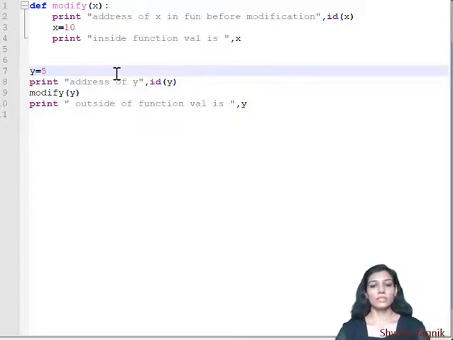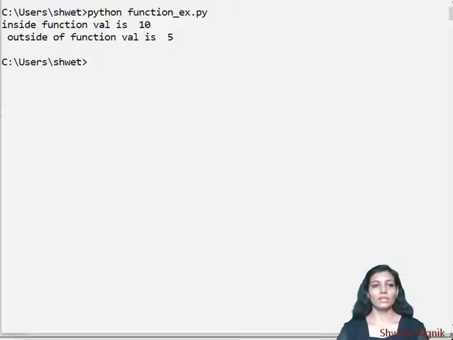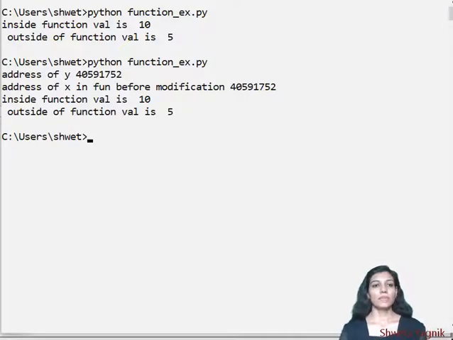So let's run the code and see whether it is giving me the same location or not. See here, what is the memory location of x as well as what is the memory location of y. So here the memory location of y is this, and before modification it is this. That means the address of y is passed. So x and y both are referring to the same memory location.